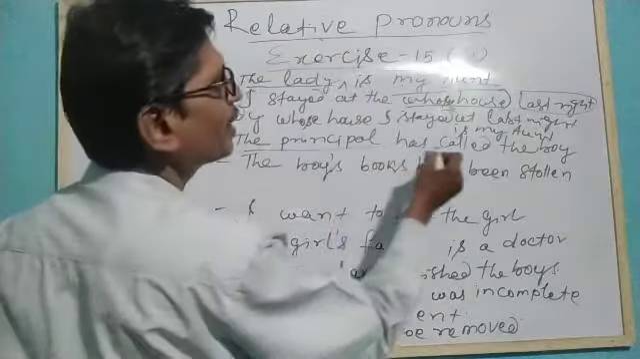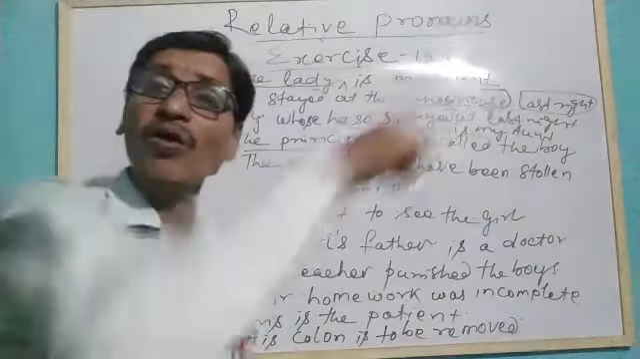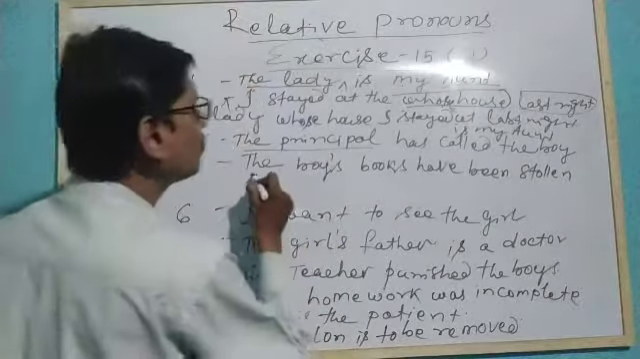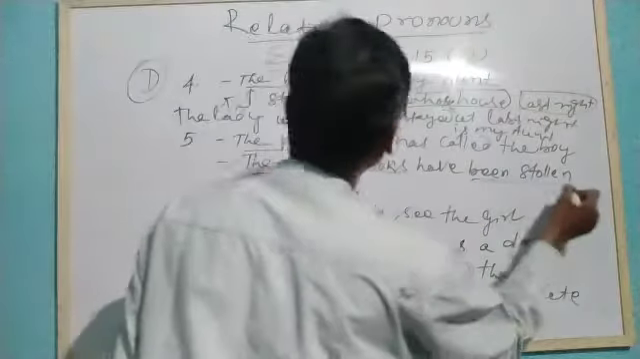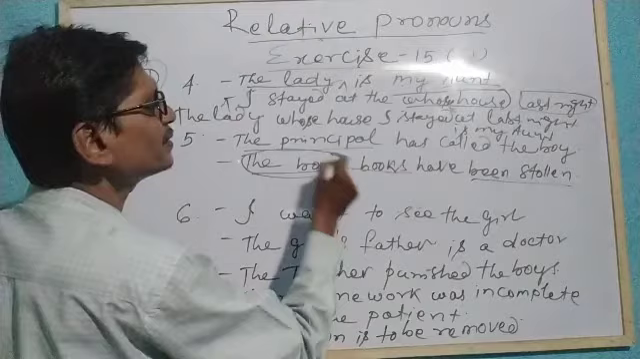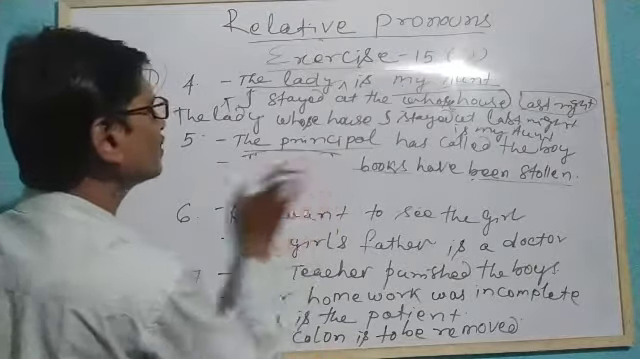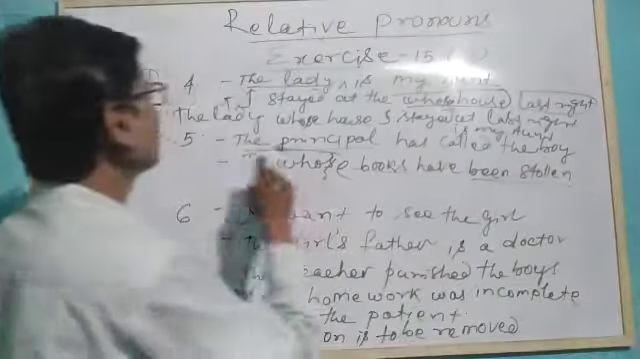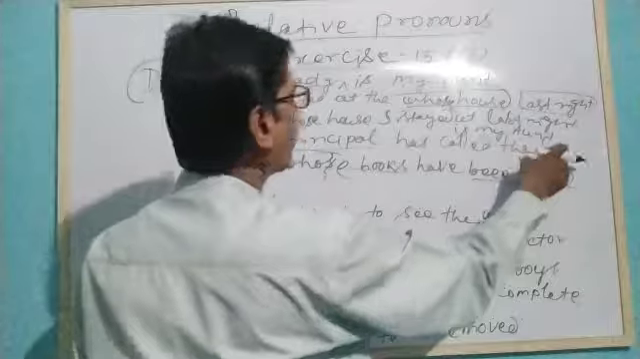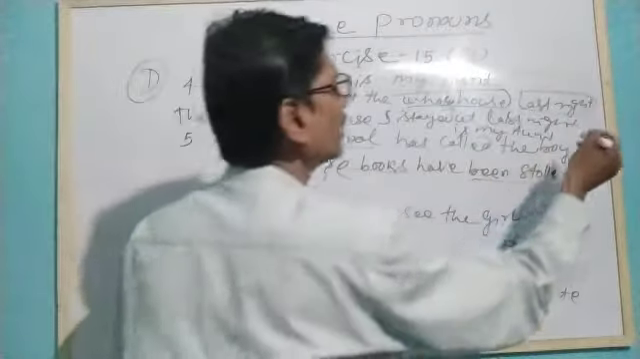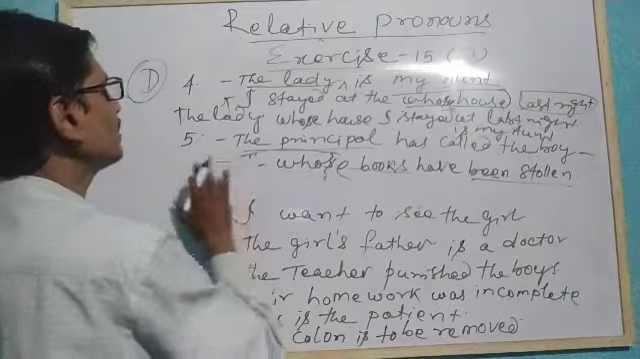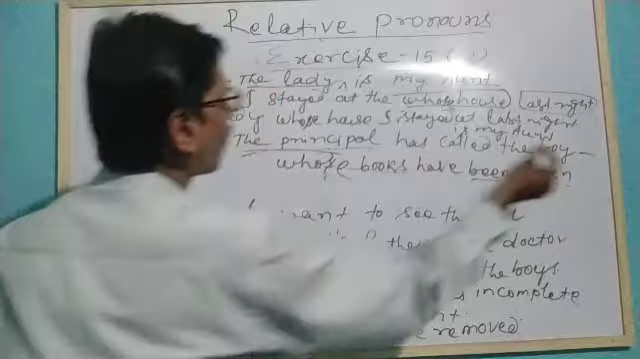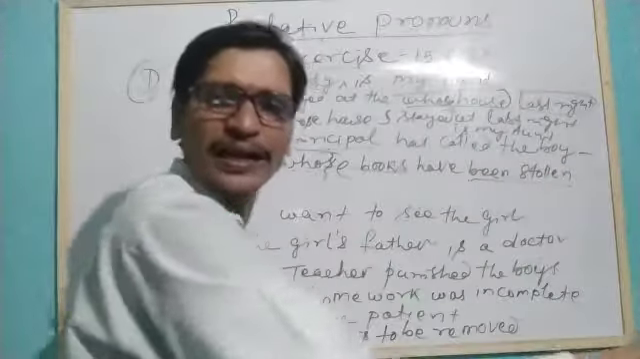Similarly, the principal has called the boy. Which boy did he call? The boy's books have been stolen. Whose books? The boy's. In place of boy's, we can write whose, because it is a person. Whose books have been stolen. The principal called the boy whose books have been stolen. You can just write like this. The principal has called the boy whose books have been stolen.